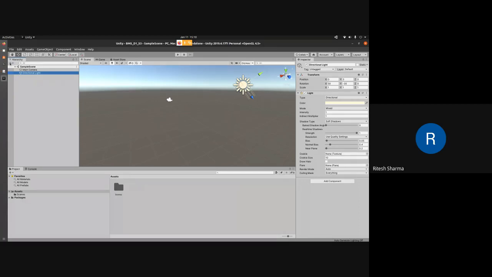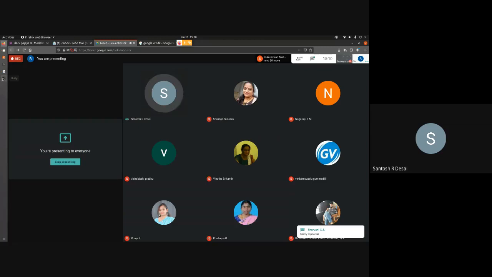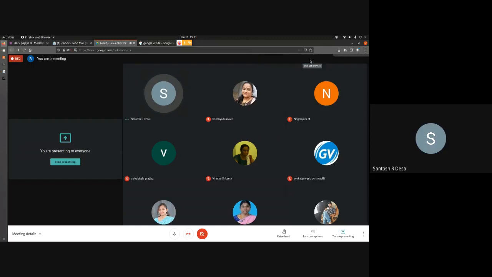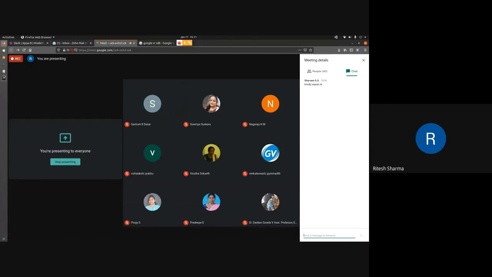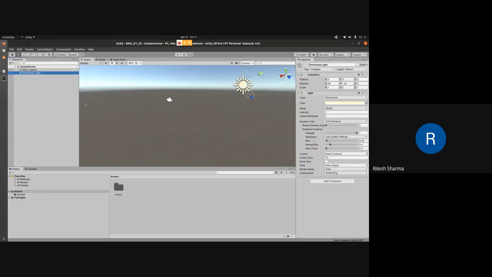So I hope everybody is on the same page with me. If anybody is lagging anywhere, you can just unmute yourself and ask me to repeat if you want. Yeah, participants, if you have any issues, feel free to interrupt, and then we can go ahead all together. Because I won't be seeing the messages that often, I'll have another screen open. So it's better if you can just unmute yourself and ask me to repeat. I'll go through it once again. I'll close this window.